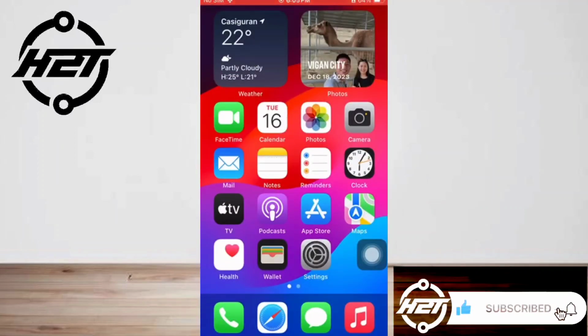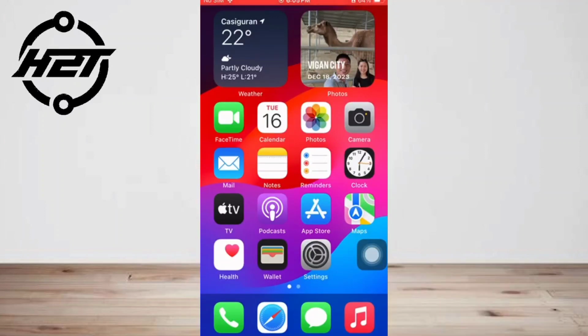Today I'm gonna show you how to put the iPhone home button on screen. Assistive Touch is an accessibility feature that lets you create a virtual home button and then set what a tap, double tap, or long press does.